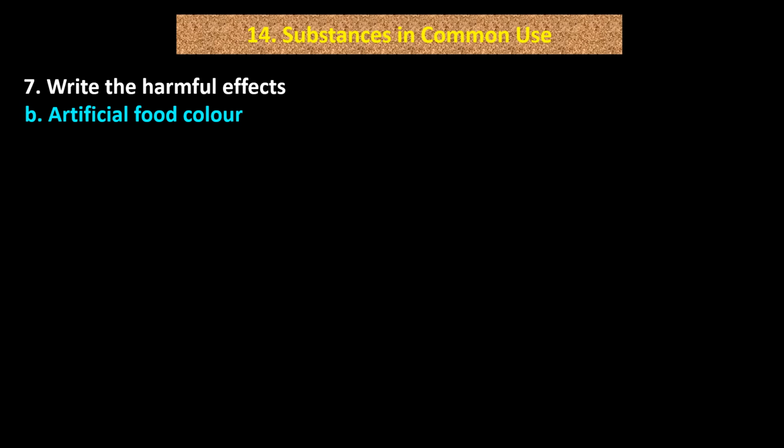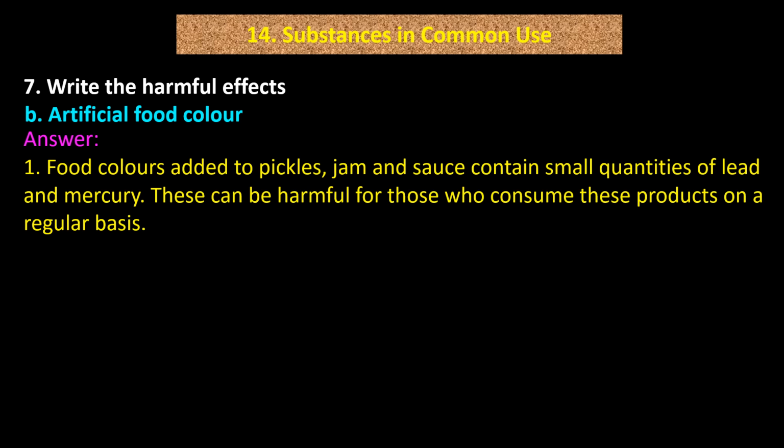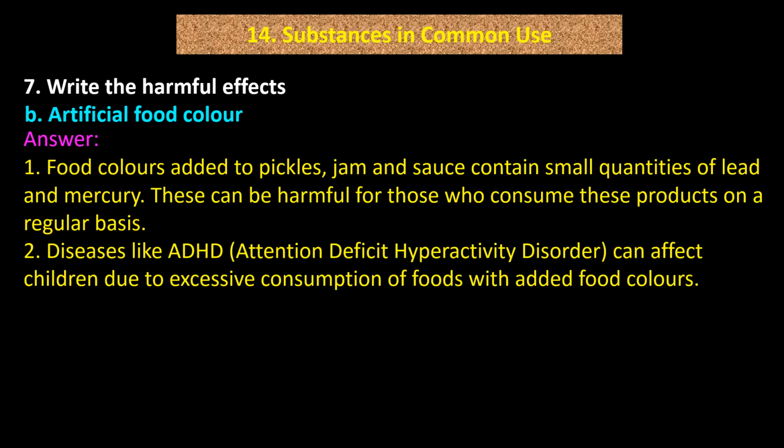B. Artificial food color. Answer. Number 1. Food colors added to pickles, jam and sauce contain small quantities of lead and mercury. This can be harmful for those who consume these products on a regular basis. Number 2. Diseases like ADHD (attention deficit hyperactivity disorder) can affect children due to excessive consumption of foods with added food colors.